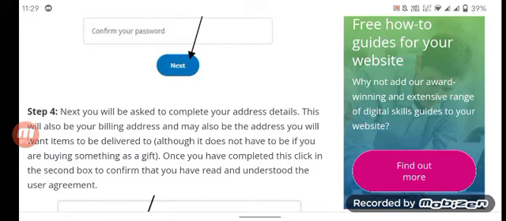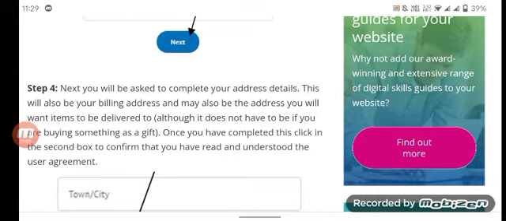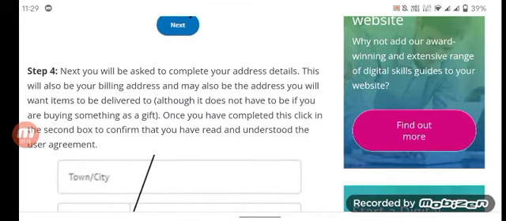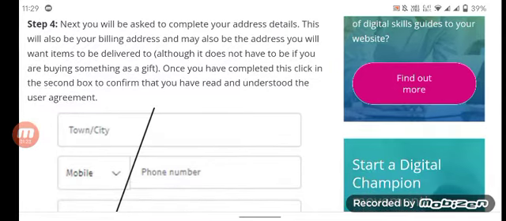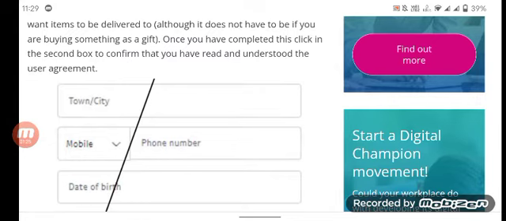Next you will be asked to complete your address details. This will also be your billing address and may also be the address you will want items to be delivered to, although it does not have to be if you are buying something as a gift. Once you have completed this, click in the second box to confirm that you have read and understood the user agreement.